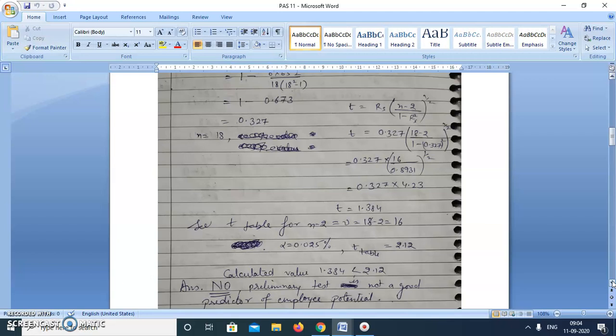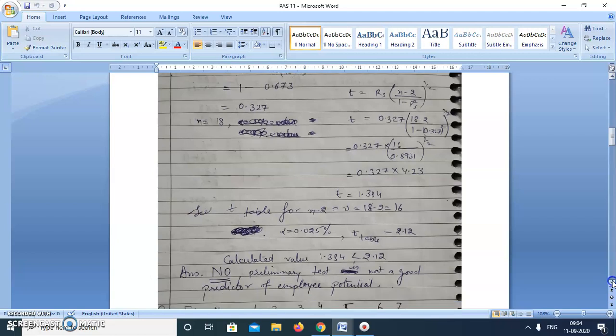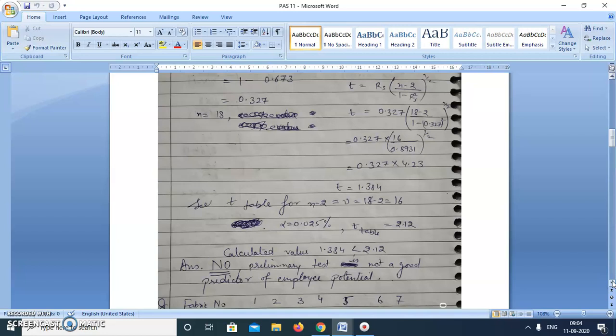So we can say that it is already obvious from the rank correlation coefficient value we calculated, which was around 0.327, which is very low. So the answer is no. The preliminary test is not a good predictor of employee potential.